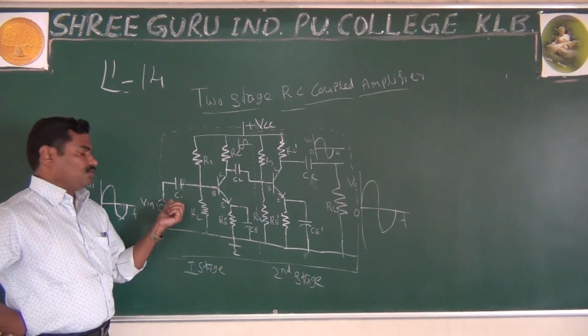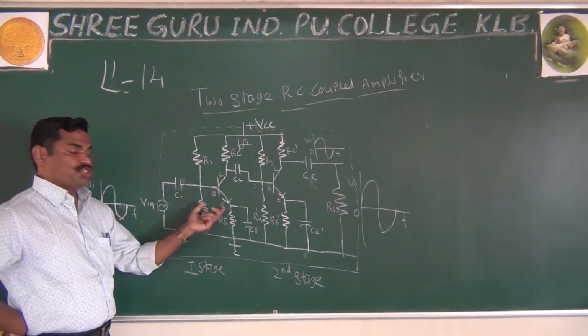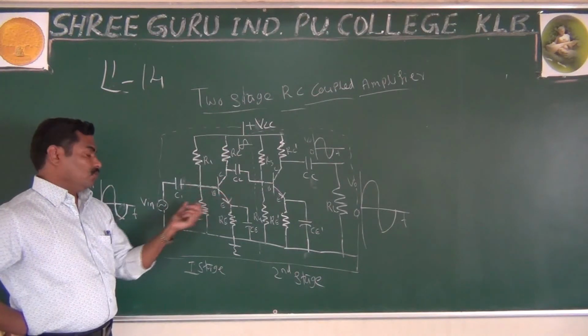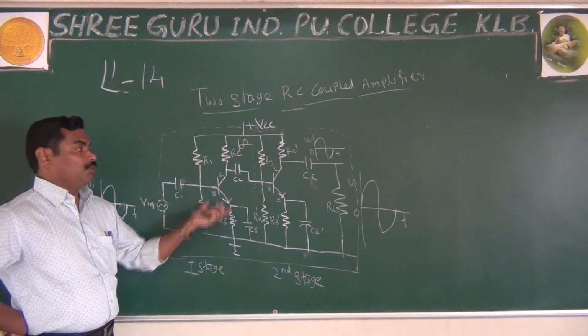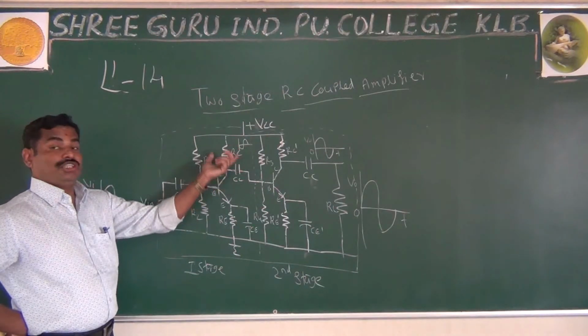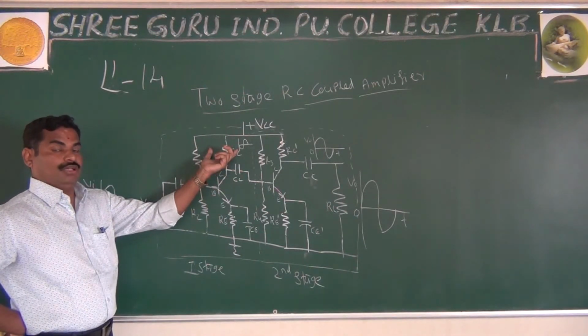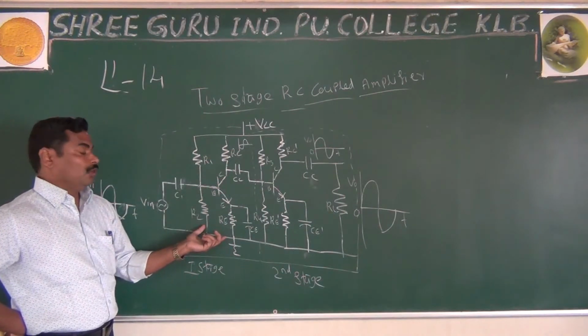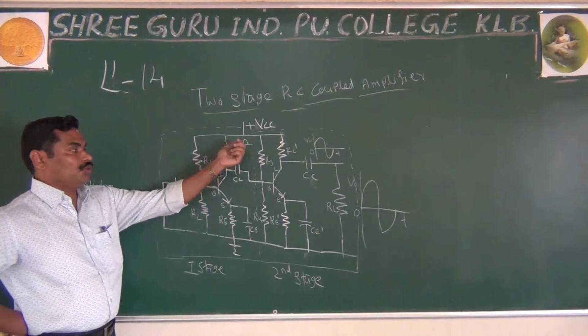What happens? The transistor will amplify the signal. Because of the CE amplifier, whatever input you give will be amplified, and the amplified signal will be out of phase, because that is the property of the CE amplifier: input and output are out of phase.